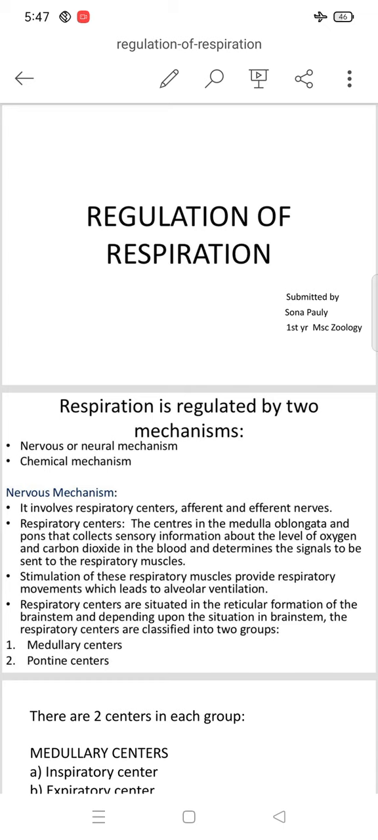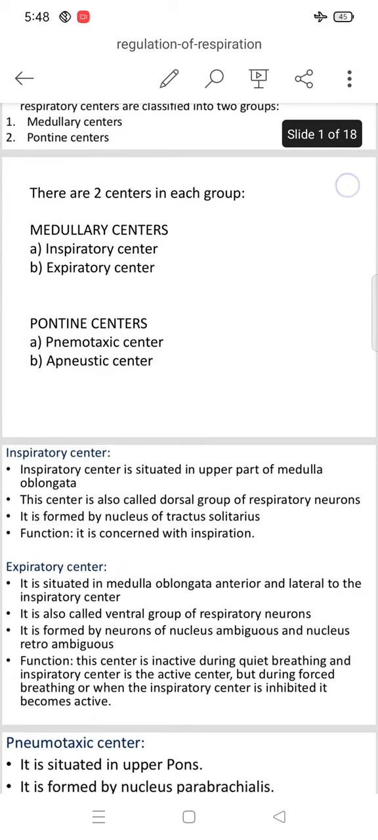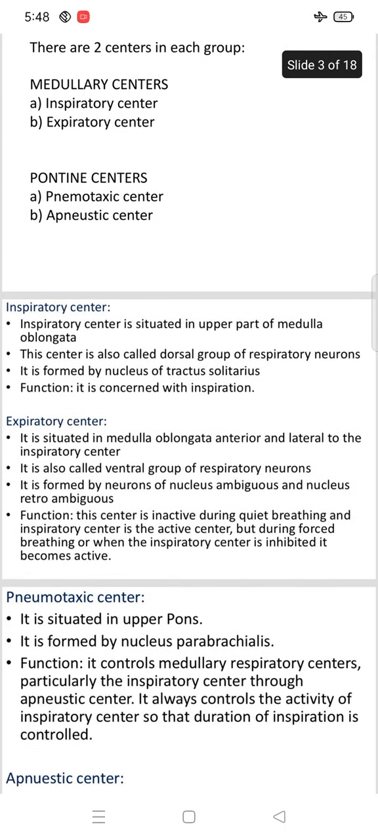Depending upon the situation in the brainstem, the respiratory centers are classified into two groups. The first one is the medullary center, and the second one is the pontine centers. There are two centers in each group. In the medullary center, the first is the inspiratory center and the second is the expiratory center. The pontine center also includes two types: the pneumotaxic center and the apneustic center.